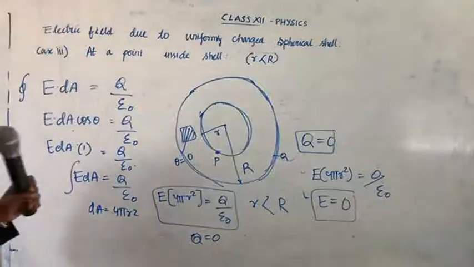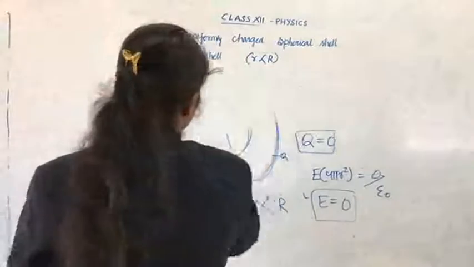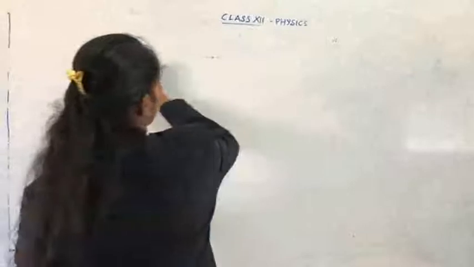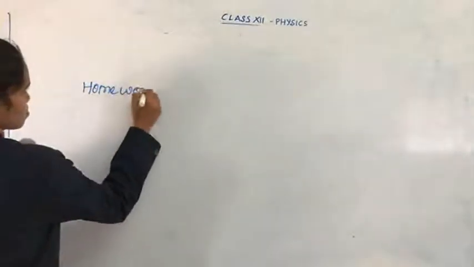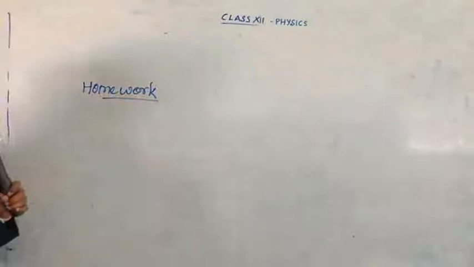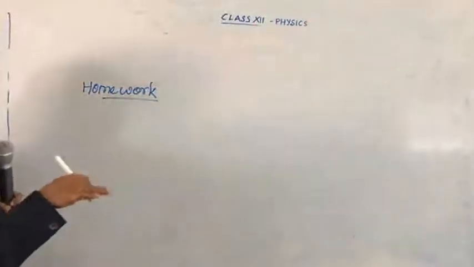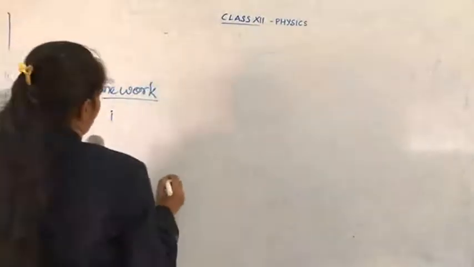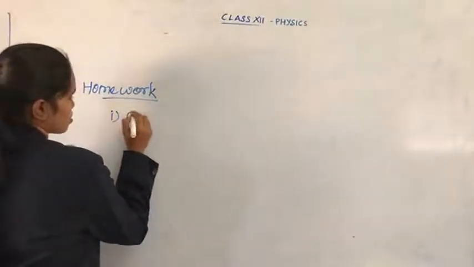Okay, children, you understood? Okay, now homework. Write the 3 derivations which I taught you today. First one, charged wire.